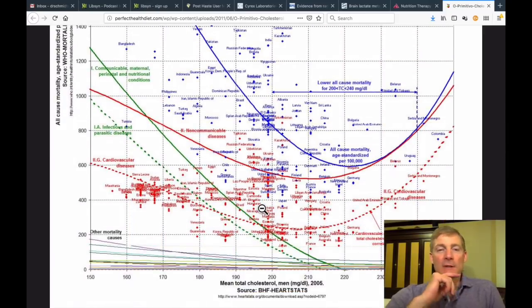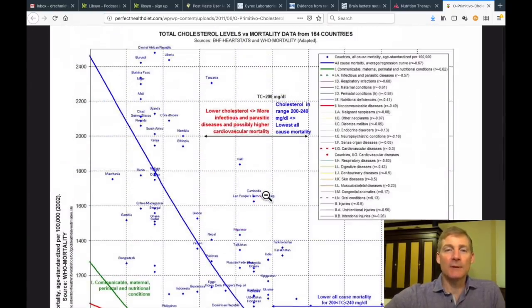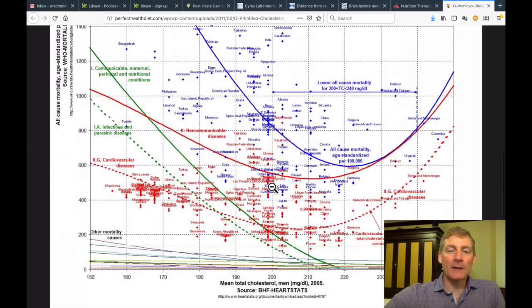Anytime somebody says that an epidemiological study, or a meta-analysis of epidemiological studies, or a meta-analysis of cohorts shows that eating fat is bad and high cholesterol is bad, just show them this. It's like the mother of all epidemiological studies. I'm sure somebody in the comment section is going to try to debunk this, or there are people who say that this is all BS or whatever, but I don't know, it looks pretty right to me.